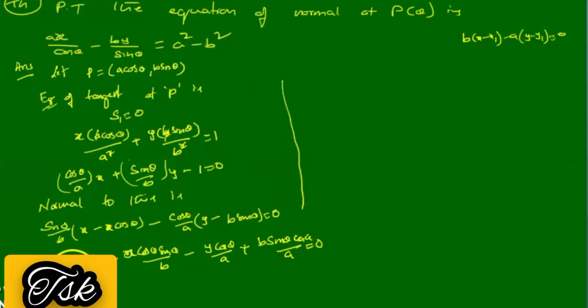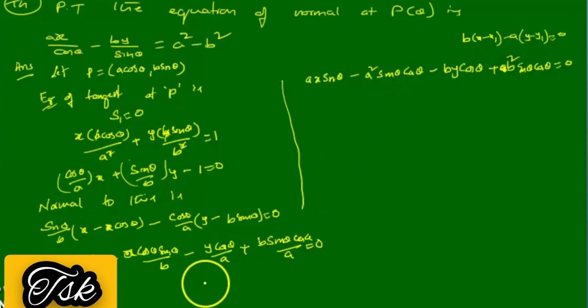Multiply with ab, what happens? ax sin theta minus, when you multiply with ab, it becomes a square y cos theta plus b square sin theta cos theta equal to 0, isn't it?